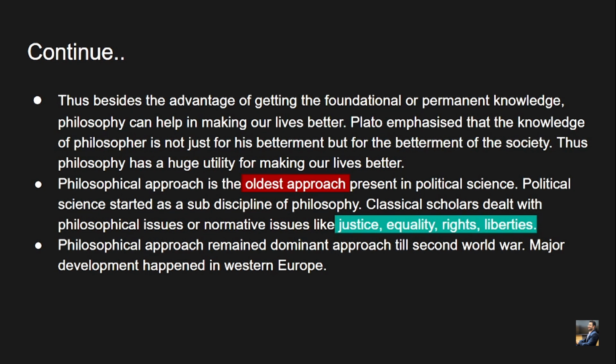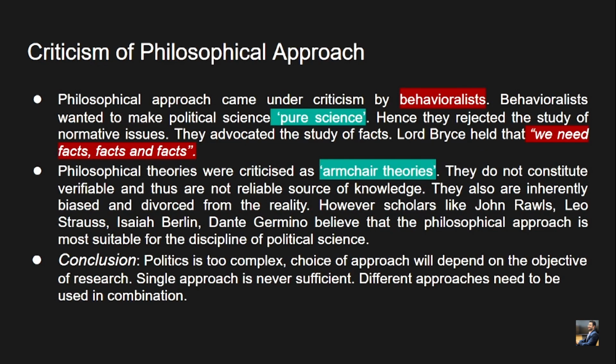So the philosophical approach remained the dominant approach till the Second World War, as I've already told, from the ancient times till almost the Second World War. The philosophical or traditional approach remained the dominant approach in political science. Major development happened in Western Europe, that is the US and UK. So what are the various criticisms of the philosophical approach?